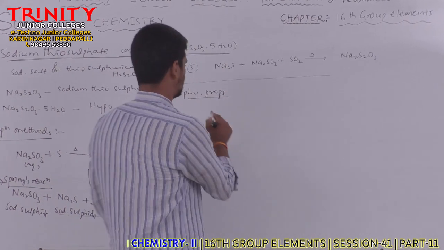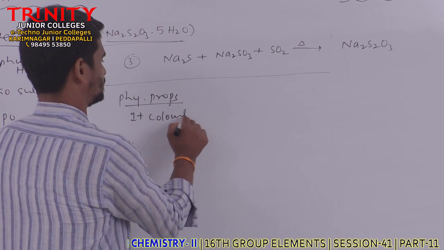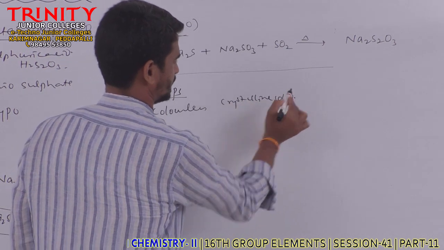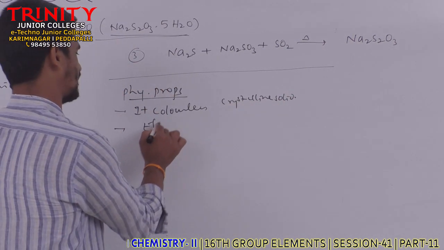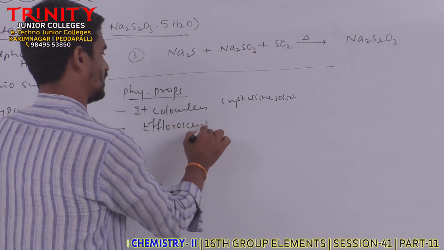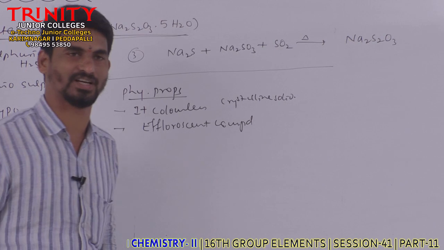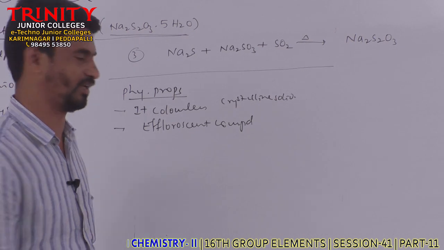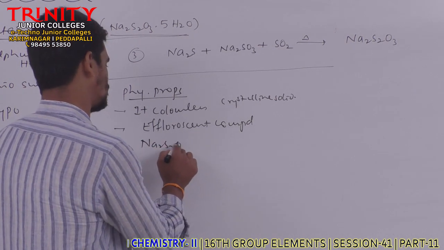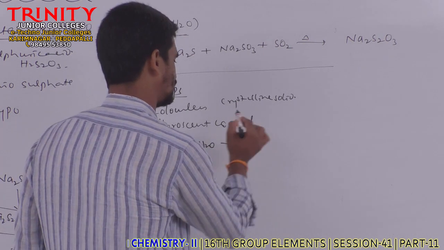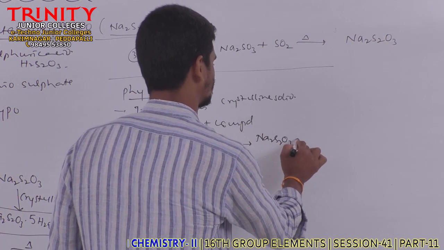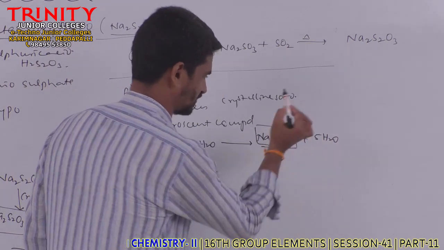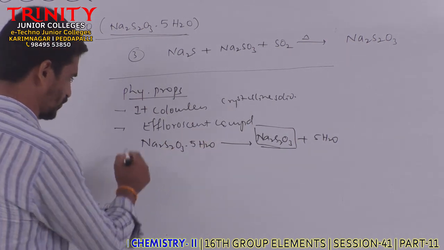Physical properties, if you observe, it is a colorless crystalline solid. And it is an efflorescent compound. What is an efflorescent compound, sir? It means on exposure to air, Na2S2O3·5H2O loses water of crystallization. As it loses water of crystallization and converts into anhydrous salt, it is said to be an efflorescent compound.